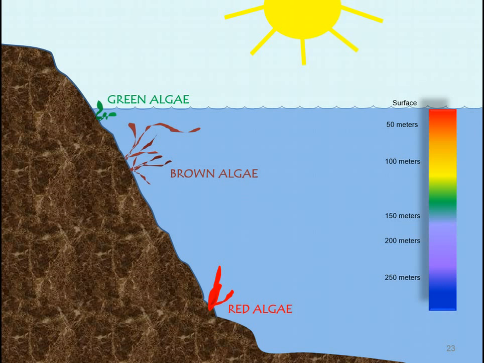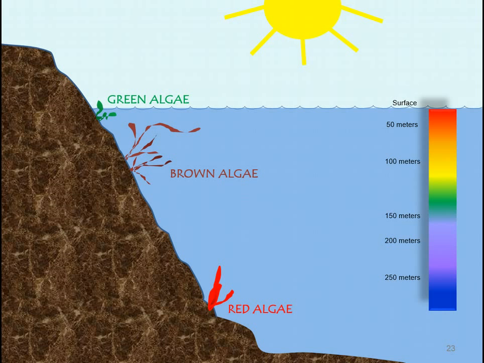So as I tried to indicate in this slide, I have the sunlight, which has a wide spectrum of visible light. This visible light is hitting the surface of a body of water, and as it's doing this, the red visible light is absorbed first. So it only penetrates roughly through the first 50 feet or 50 meters of water. The other end of the spectrum is the blue light, which is able to go as far down as 250 meters. So thus, if algae express the right combinations of pigments that are capable of absorbing light at any given depth of water, then they will be able to survive.